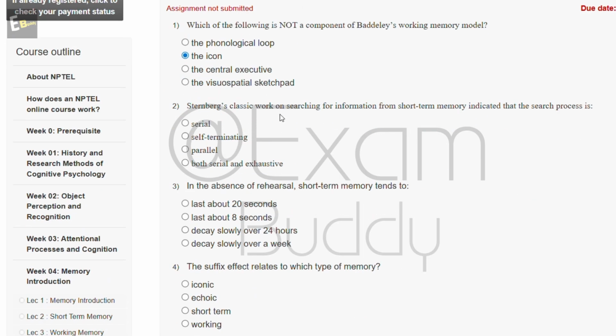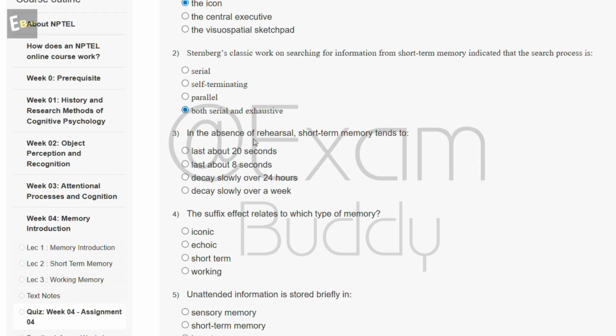Question number 2. Sternberg's classic work on searching for information from short-term memory indicates that the search process is option A, serial; option B, self-terminating; option C, parallel; or option D, both serial and exhaustive. And the answer is option D. Question number 3. In the absence of rehearsal, short-term memory tends to option A, last about 20 seconds; option B, last about 8 seconds; option C, decay slowly over 24 hours; option D, decay slowly over a week. And the answer is option A.